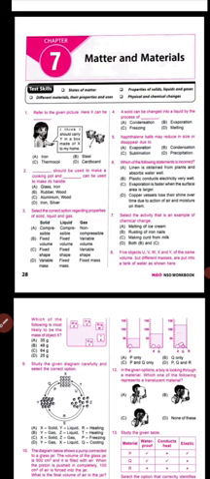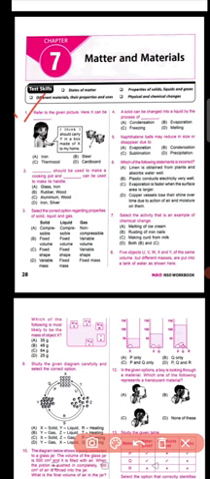So you can see here students, today we are going to discuss chapter number 7, which is matter and materials. Previously we have already discussed the first 6 chapters' video lectures. If you have not seen them yet, you can just watch them. So let us start with the first question.